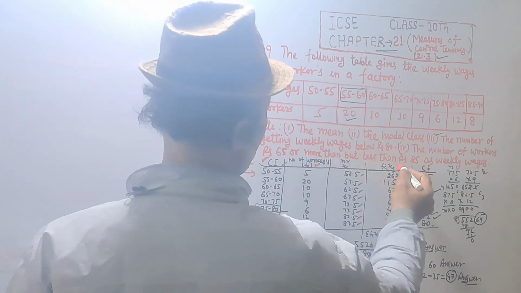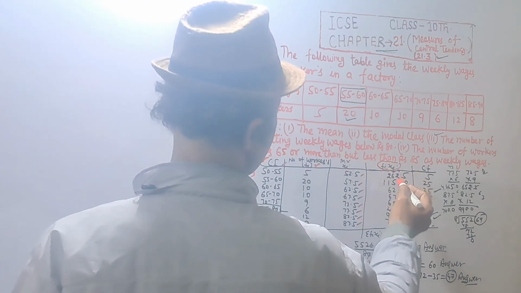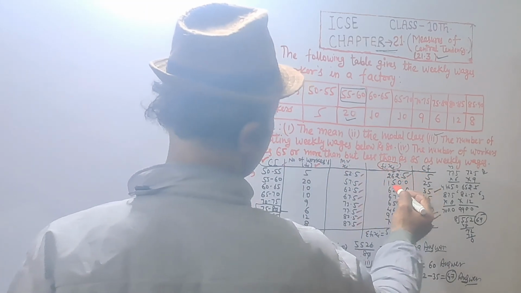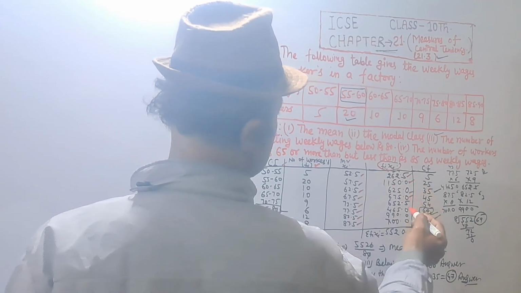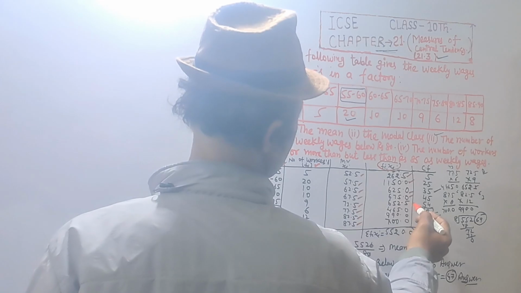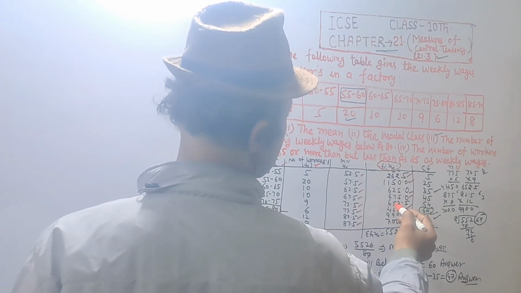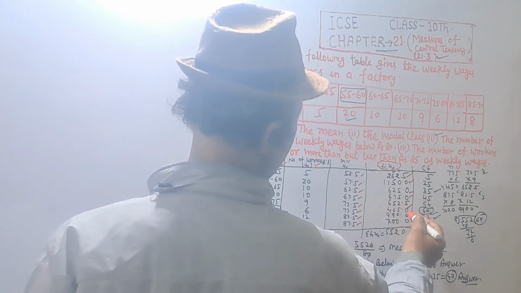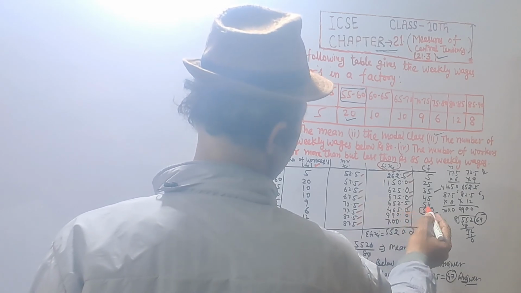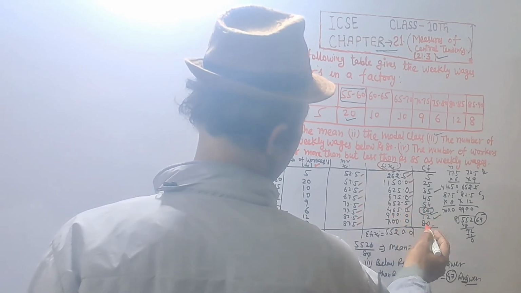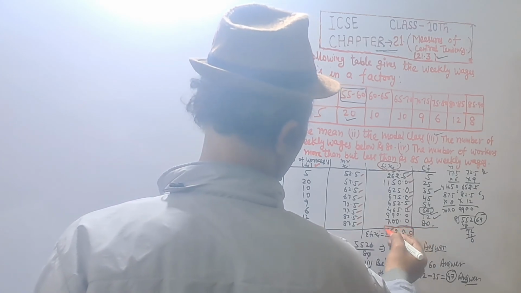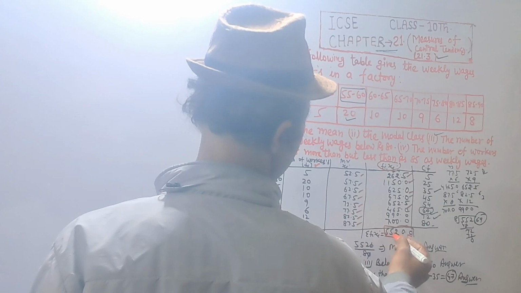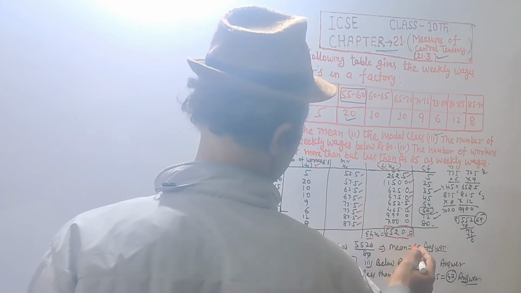And the product of fi and xi: 262.5, 1150, 625, 675.0, and 652.5, 465, 990, 700, and their sum is equal to 5520, the sum of fixi.